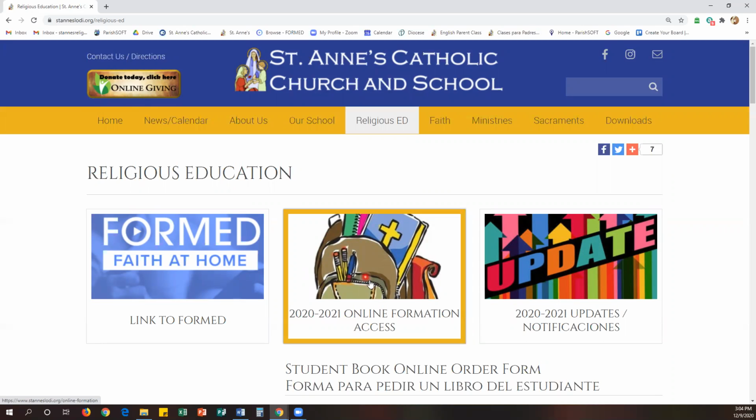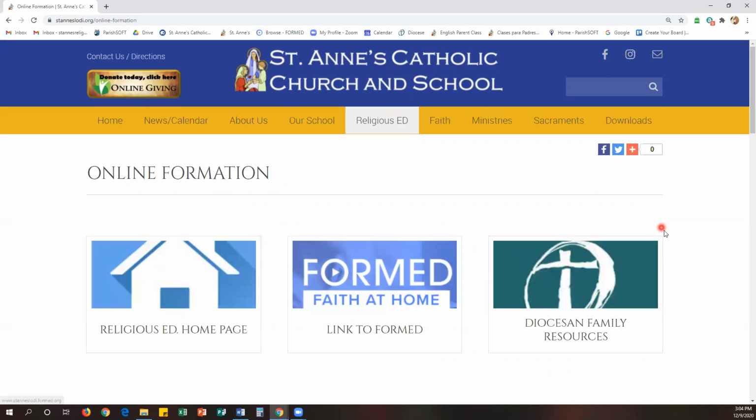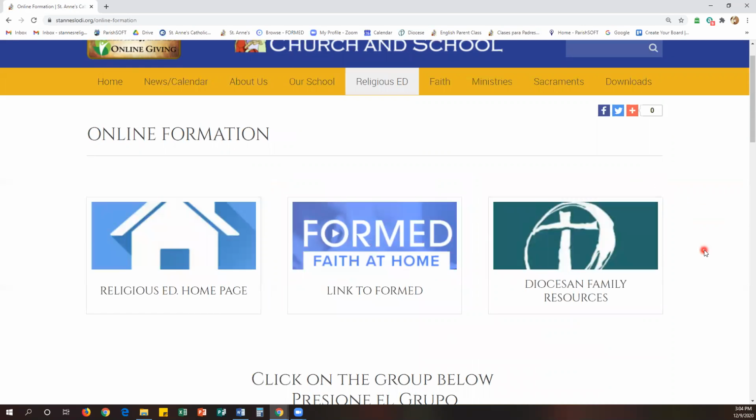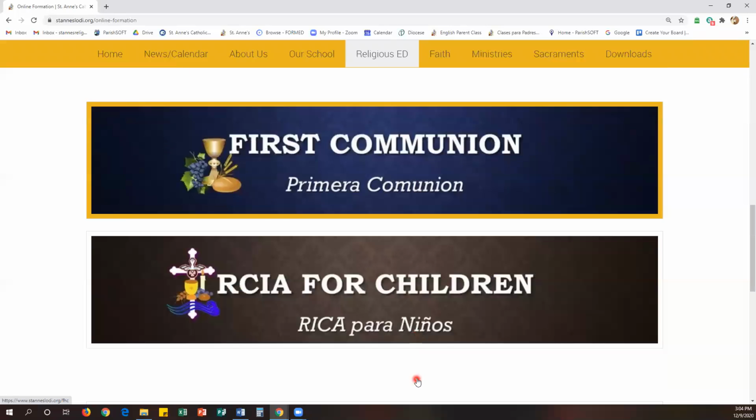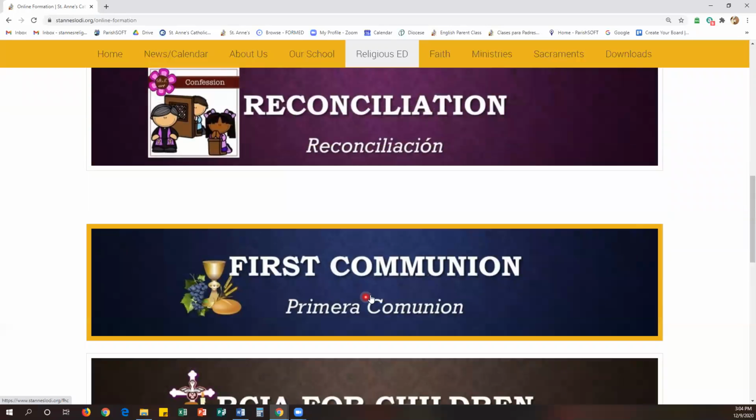So now we're going to go ahead and click on the backpack. And you are on the page that gives you a way to access any of the online formation programs. So we will find the First Communion, which is this option in blue. Once you find it, you will click on it. All of these are protected by a password. They are protected by a password which have been sent out to the families and not to be given to anyone else. So I'm going to go ahead and click on that.